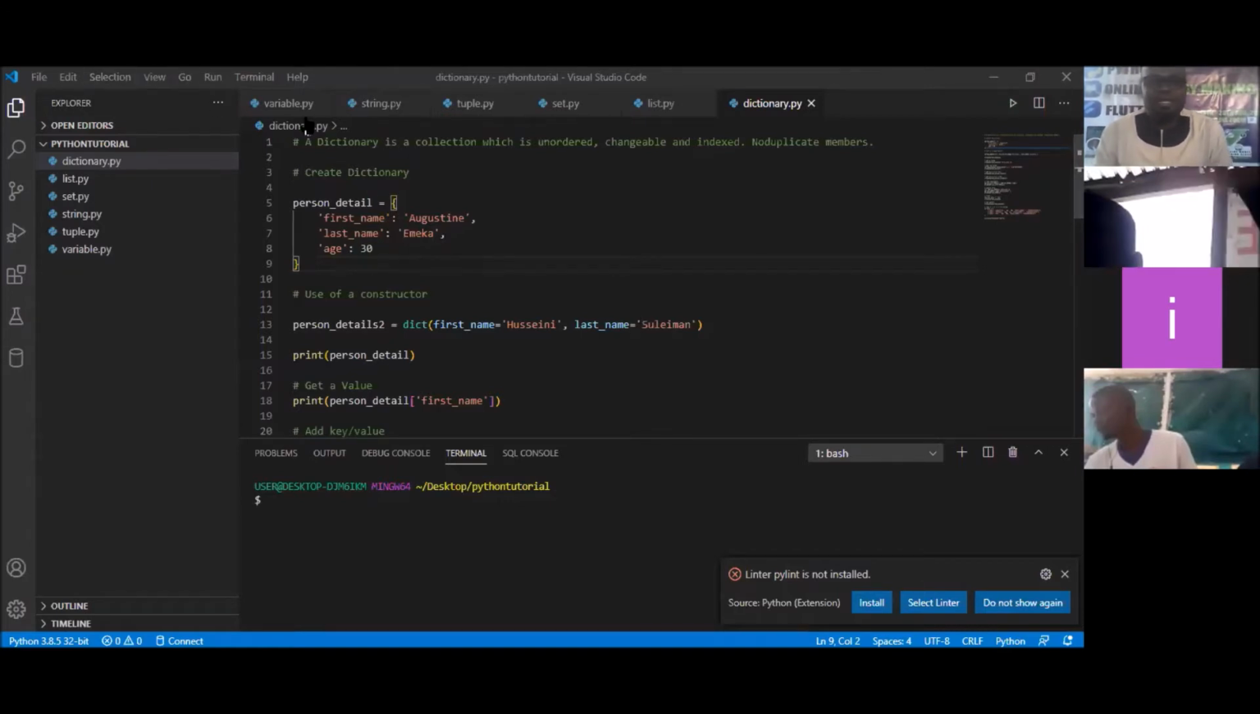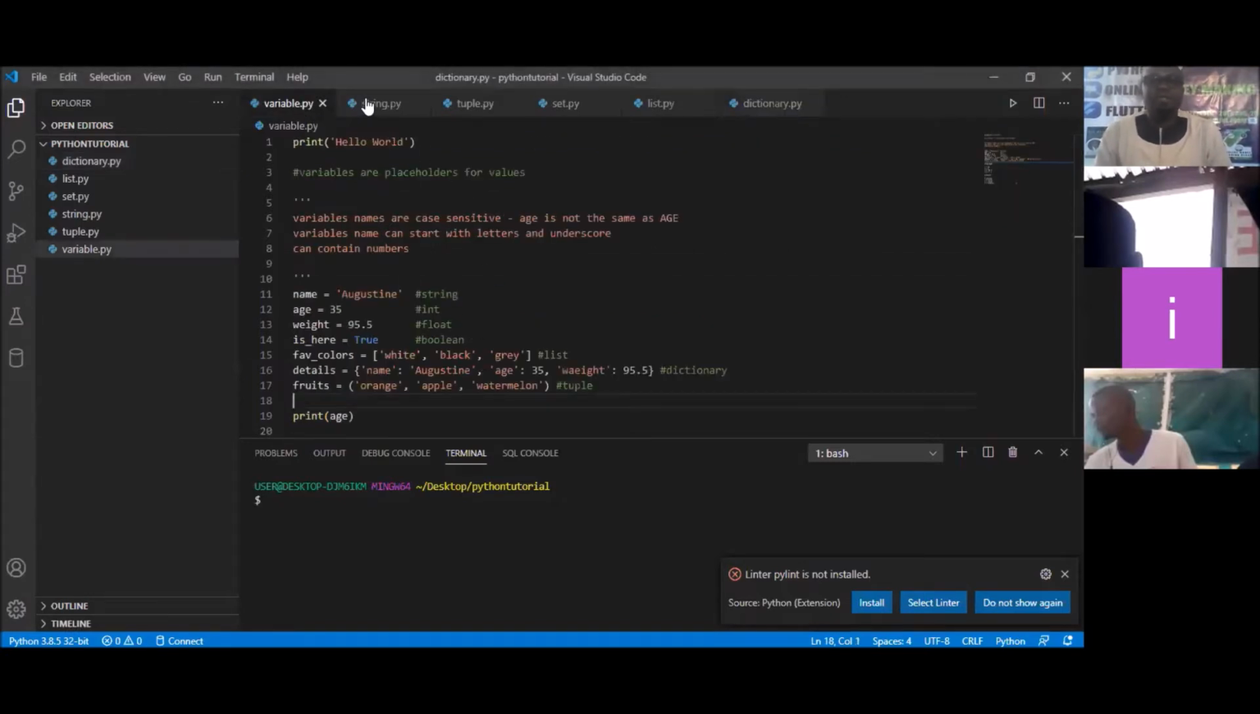You remember we started with variables. We looked at strings. We looked at tuples. We looked at sets. We looked at lists. And finally, yesterday evening, we looked at dictionaries. So today, we're going to be looking at the conditional statements. And for us to start, we do the same thing.